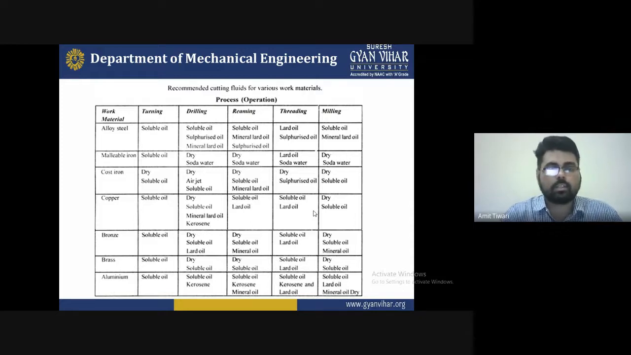Next one, that is cast iron, that is dry, salt solution, air. Copper, that is a soluble oil, air, cubical oil, and mineral oil are used for that. Convex, that is, we can say soluble oil is required for the machining purpose. And last one is aluminum, that is soluble in kerosene, where the solution will be mineral oil and